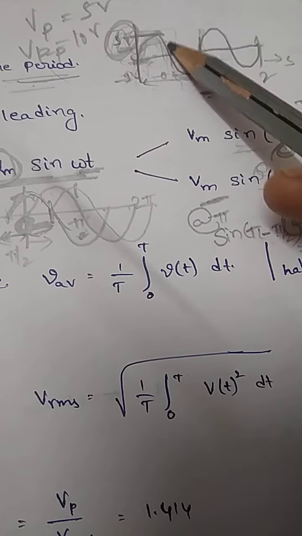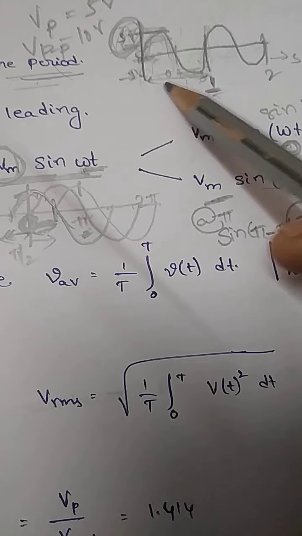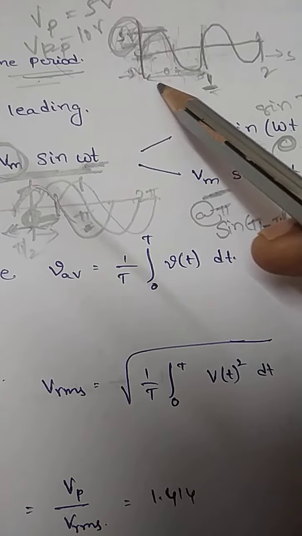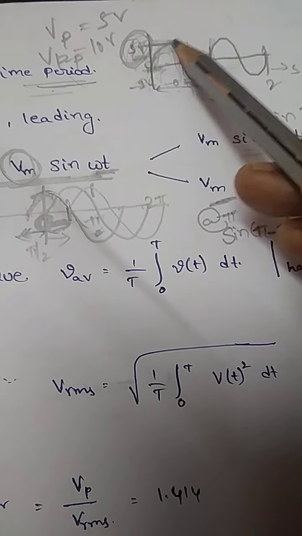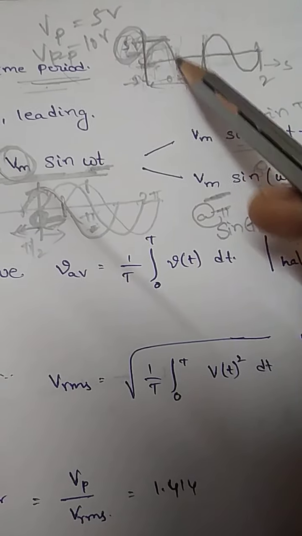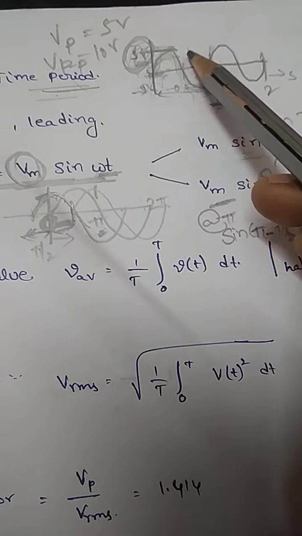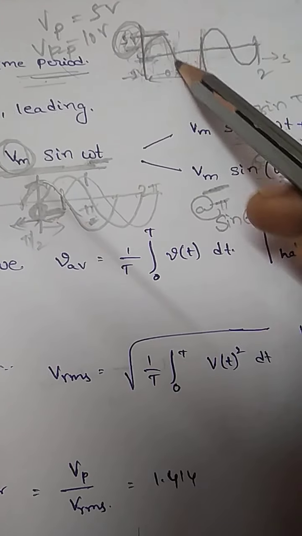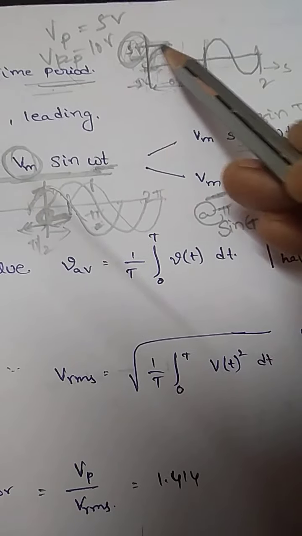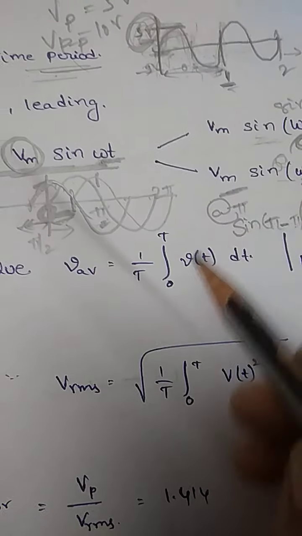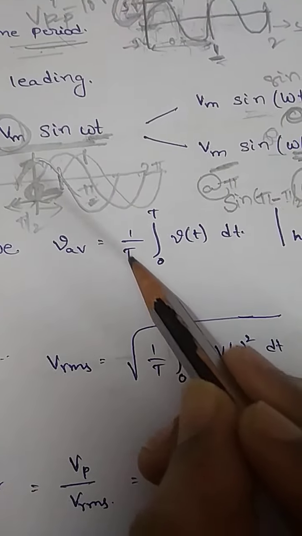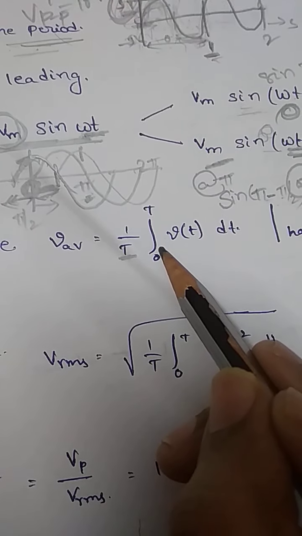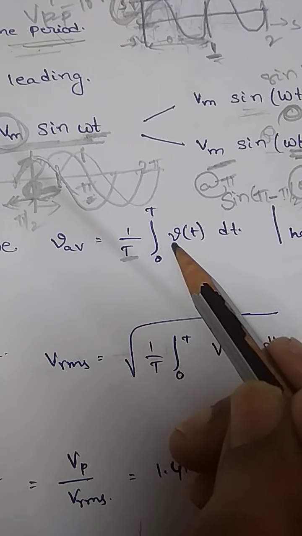So the average value must be taken for the half cycle itself. It will not be taken for the complete cycle. The average value must be for the half cycle only. It is represented by the area covered under the half cycle only.